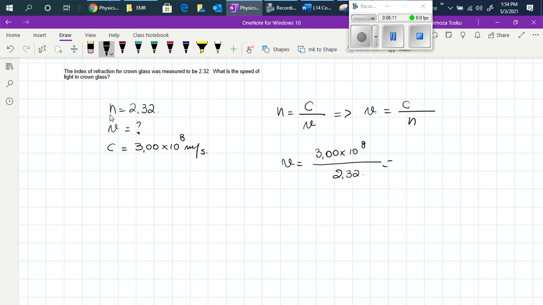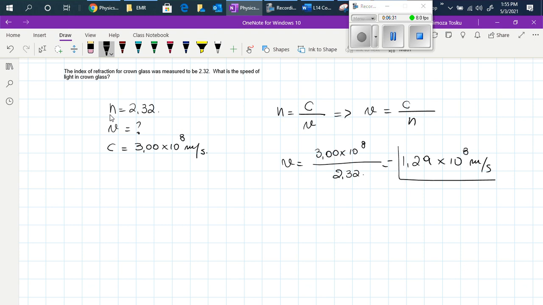2.32. In your calculator, you can figure out that 3 times 10 to the power of 8 divided by 2.32 will be equal to 1.29 times 10 to the power of 8 meters per second.